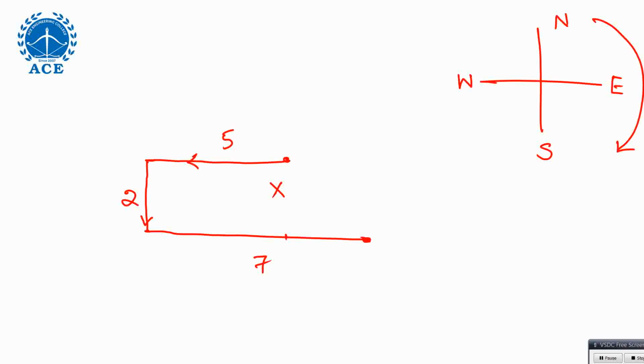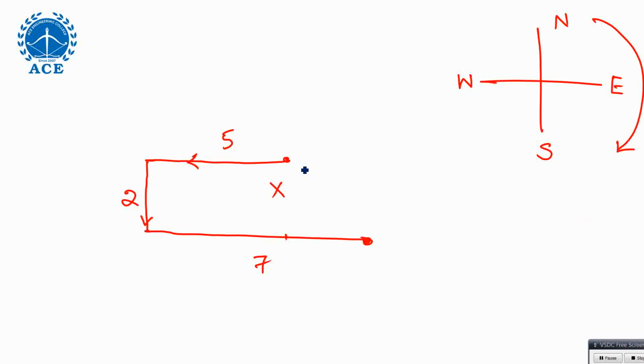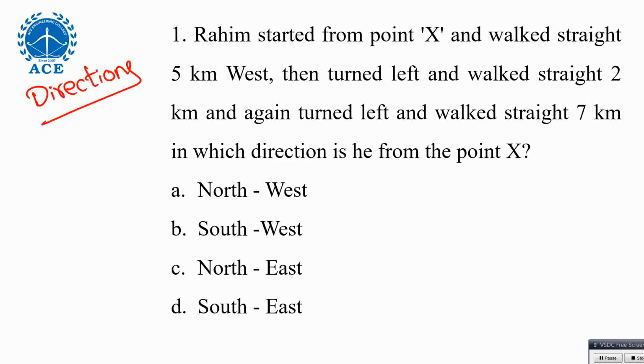Now from the starting point, in which direction are you? You are below, and below means south, as well as right. Right means east. With respect to the starting point, you are right now southeast. Below is south, right is east, so the answer is southeast. Some people will take northwest. Northwest would be the answer if the question asked from the final point, in which direction the initial point X lies.